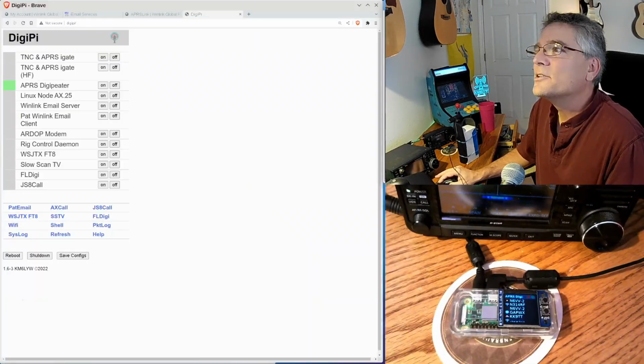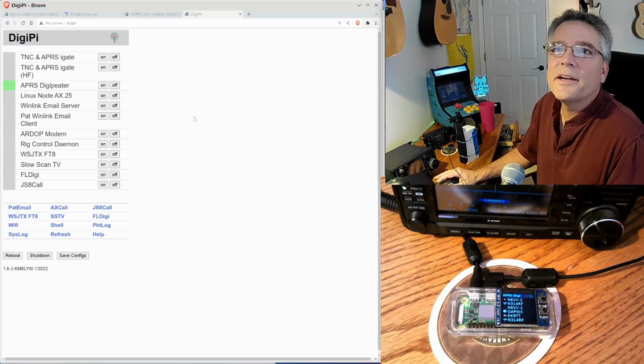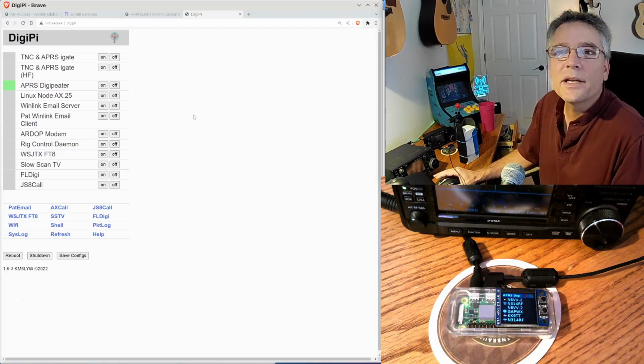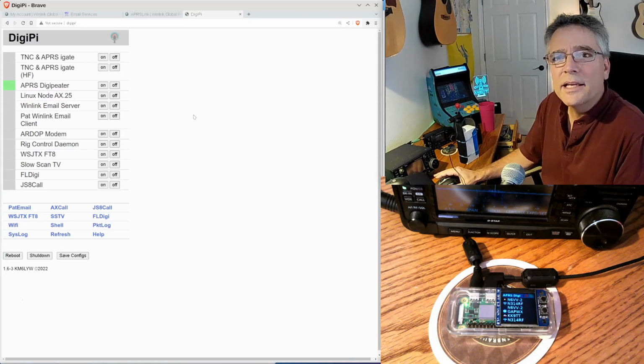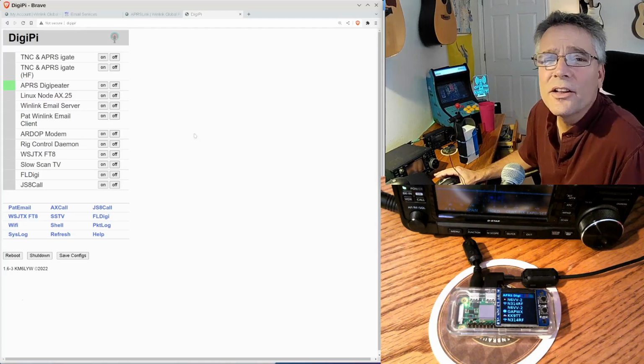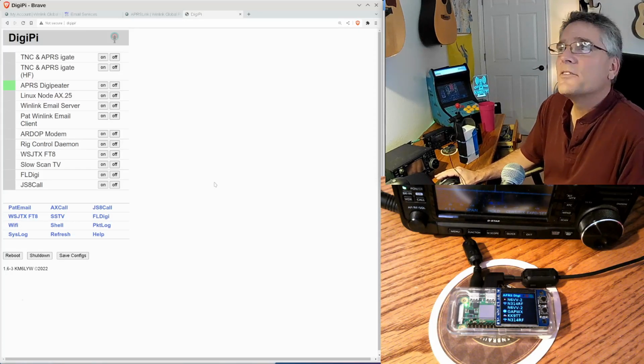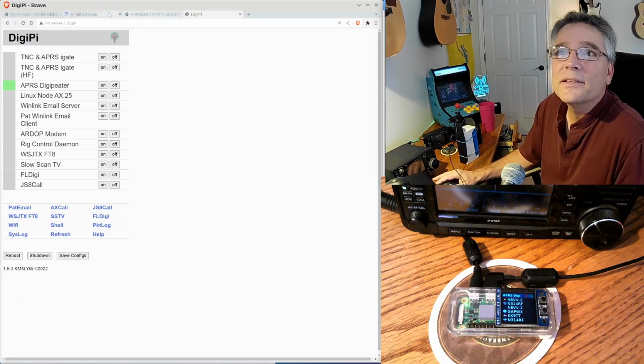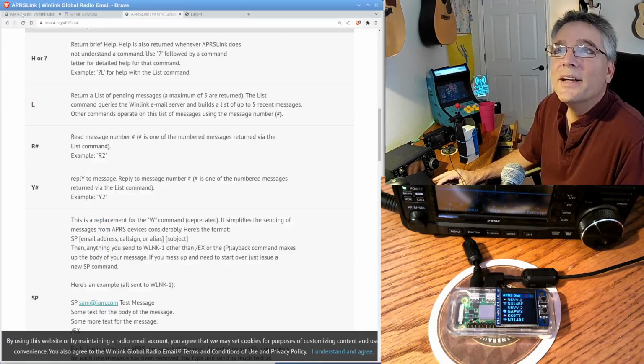All right, so this is the DigiPi right here. This is the web interface. It's a TNC. It's an iGate. It's got AX.25 networking. It's got Rigdot modem. It can do PAT email, HF. It can do JS8Call, FT8, slow scan television. It'll do all those modes, all via your phone or web browser. That's what makes DigiPi kind of cool.